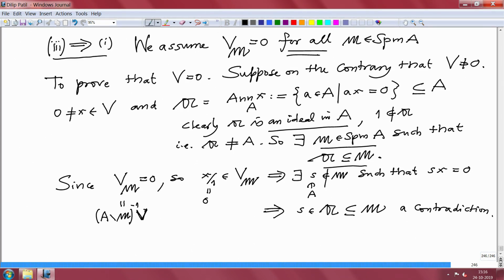Alright, now I am going to deduce a number of corollaries from here to show you its importance in commutative algebra, as well as I will show you that when we do geometry also.